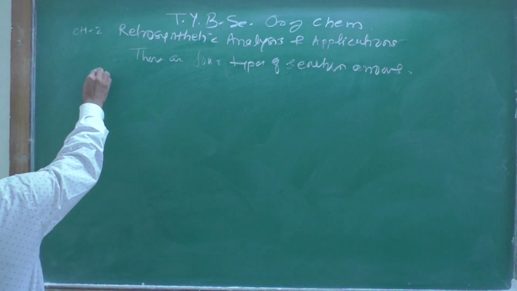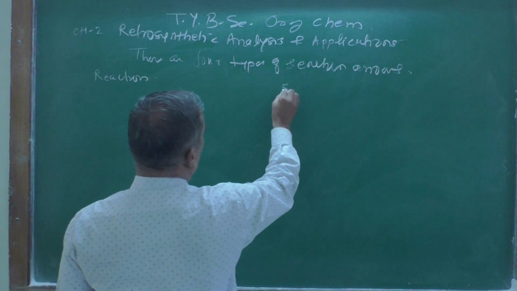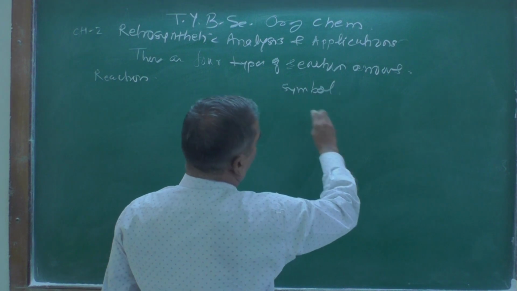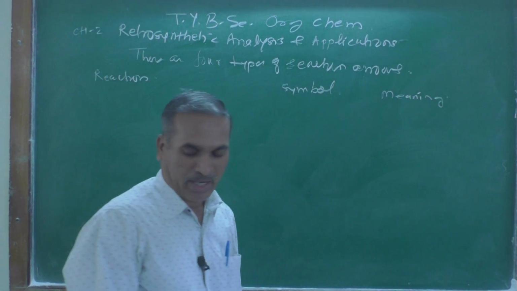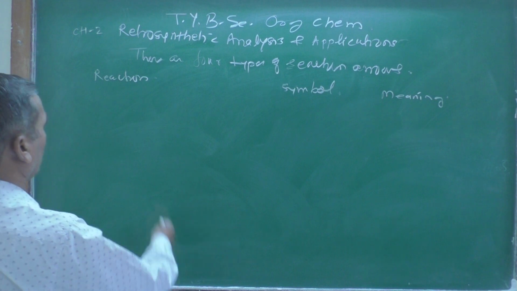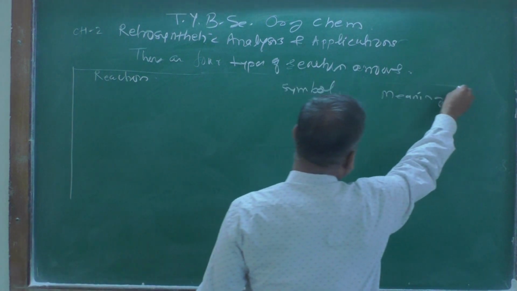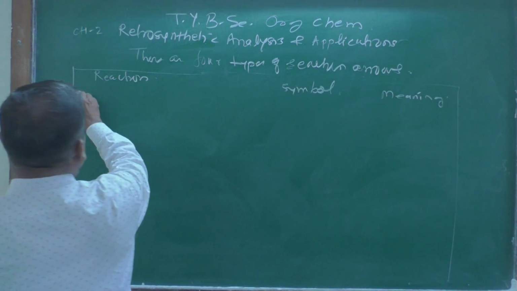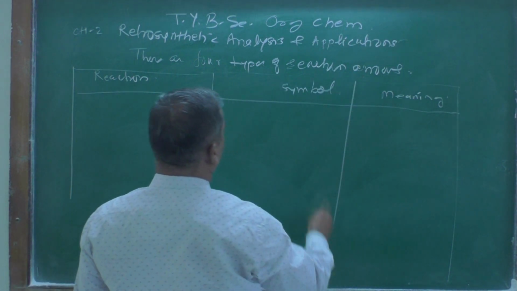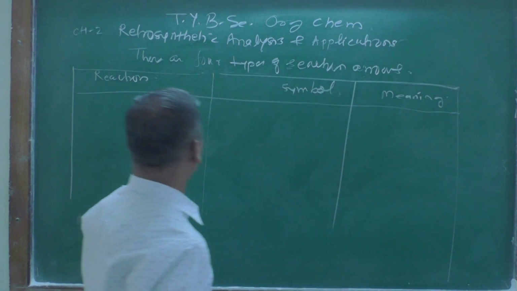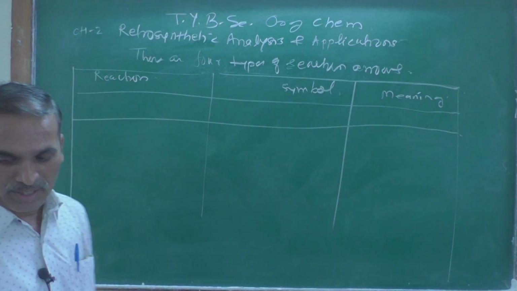Let us see here the reactions. Here I am writing the reaction, then symbol and meaning. Meaning is the way to represent what we are using generally here. I am making one table over here. This is the one table I have made here.